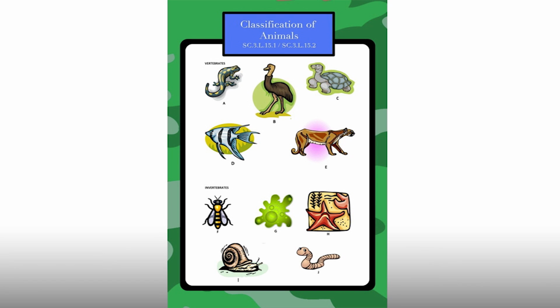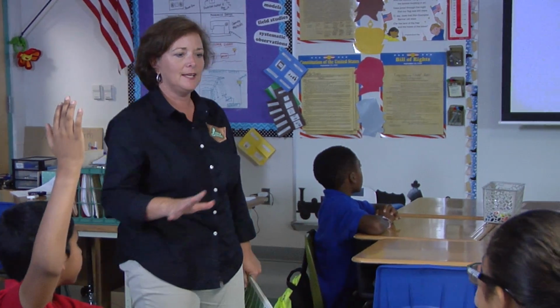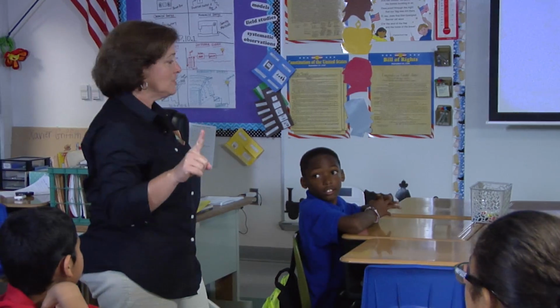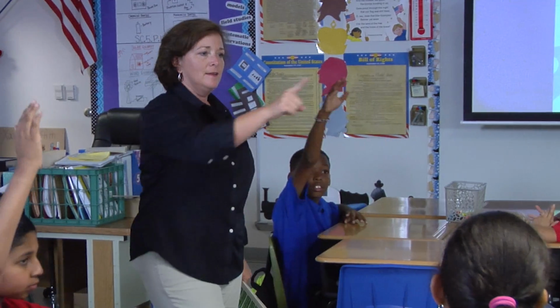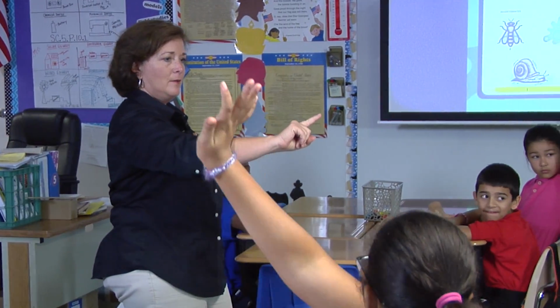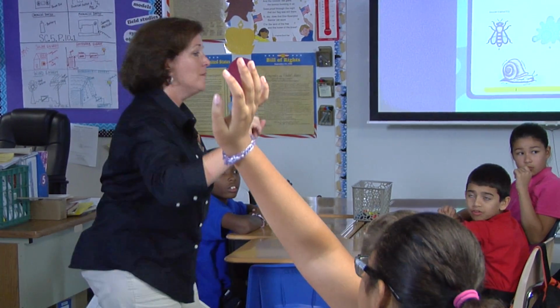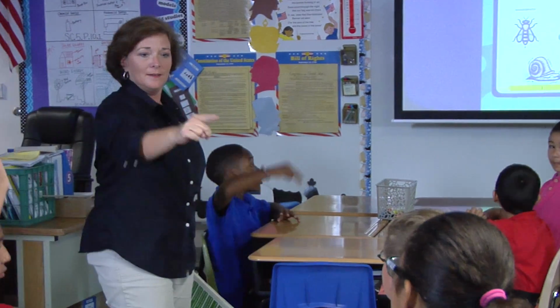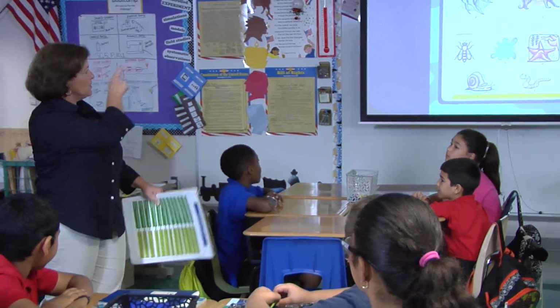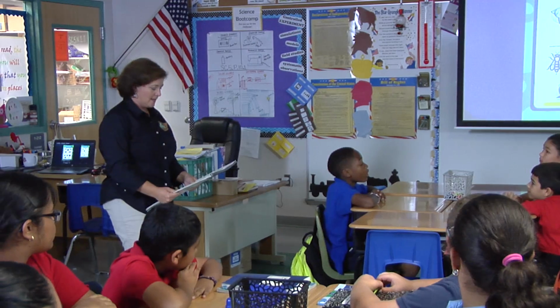Okay, what are the 5 groups of vertebrates? 5 groups of vertebrates. Animals that have backbones. Let's see. Yes. Reptiles. Reptiles are one of them. What else? Go ahead. Birds. Fish. Mammals. Amphibians. Very good. You can use that kind of as a guide.